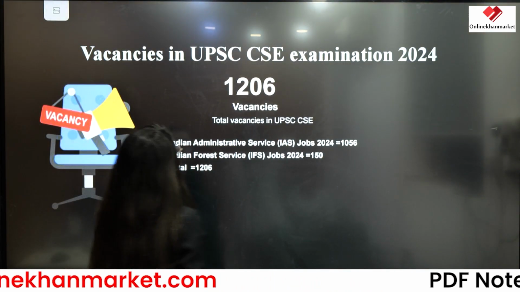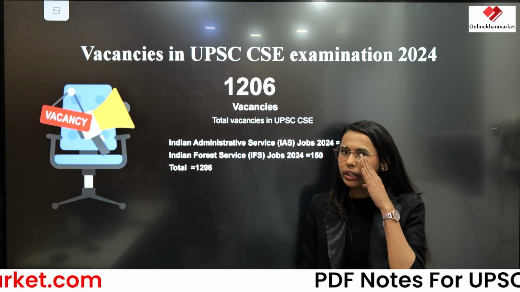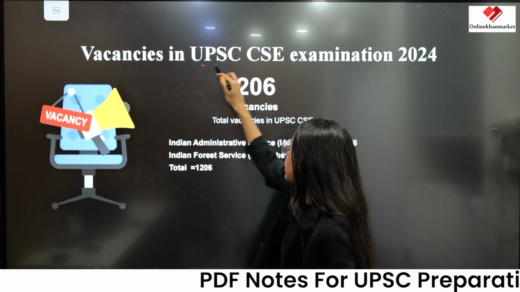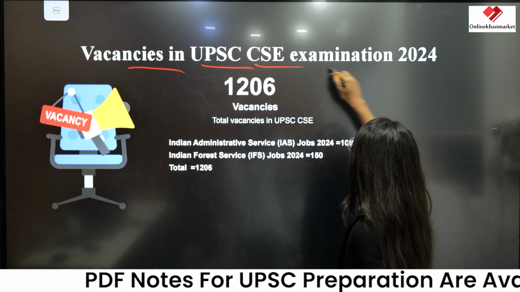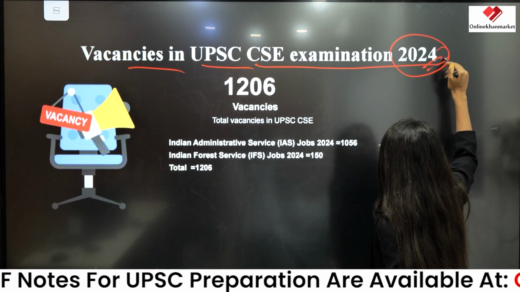so here are the vacancies, like how many vacancies there are in the UPSC CSE examination 2024.